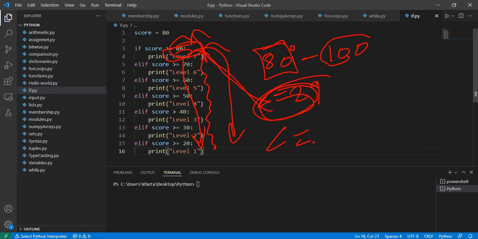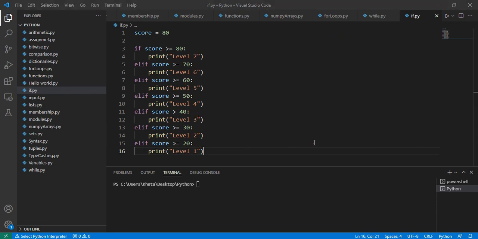So it's always easier to follow if you start with the highest range, because we start at the top and we fall down to all the ones that are lower than that. And it makes more sense this way, at least to me. But you're totally free to change this around. Just make sure that the flow of your if statements makes sense, right? So you can't check for a condition, then say else if, and have another condition which is not related to your previous condition. Your code might work or it might run, but your logic might be wrong. So make sure whenever you use if, else if, and else statements that your logic is correct.